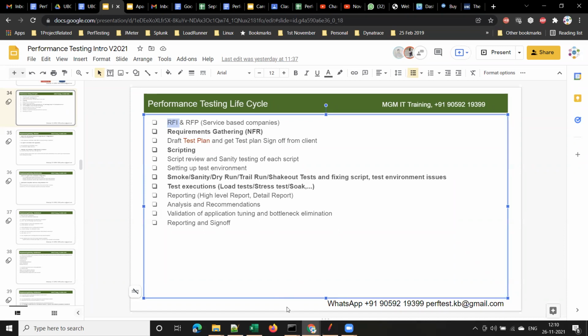Suppose you want to buy a flat, or you want to construct a house, for example. This applies to any scenario. So you will inquire with some builders. You will ask them how many buildings have you constructed previously, right? What is your experience? What is your team size? How many members do you have?